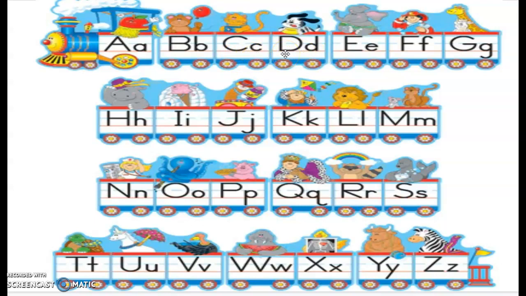Capital letter D, small letter d. Capital letter E, small letter e. Capital letter F, small letter f. Capital letter G, small letter g. Capital letter H, small letter h.